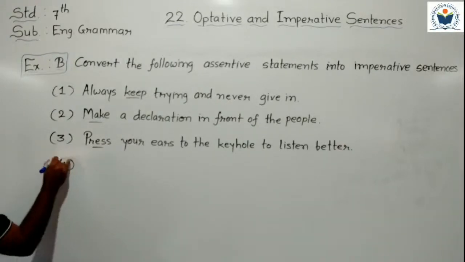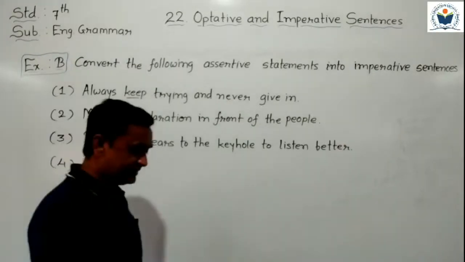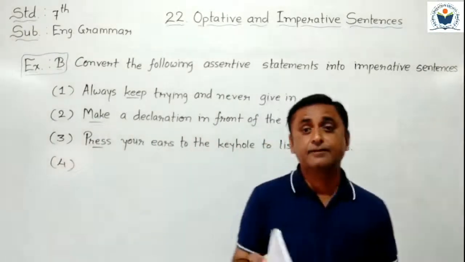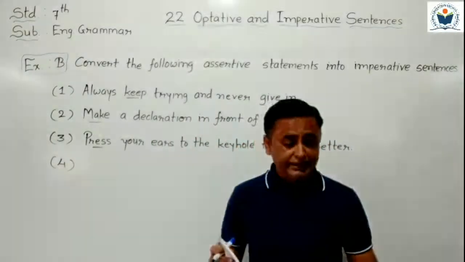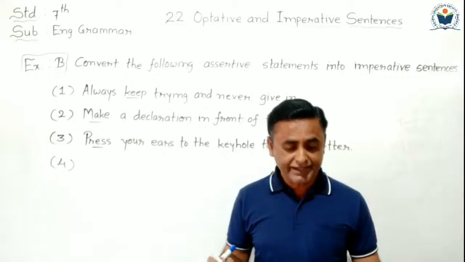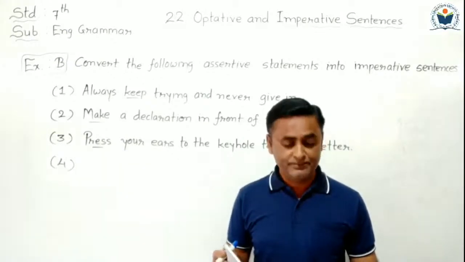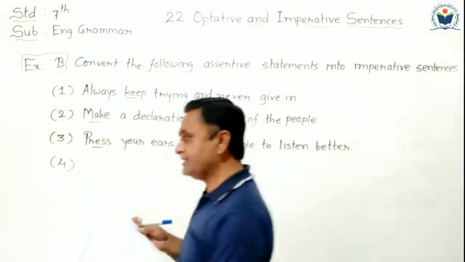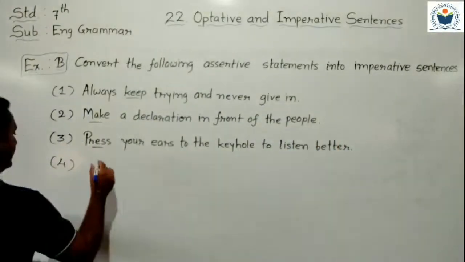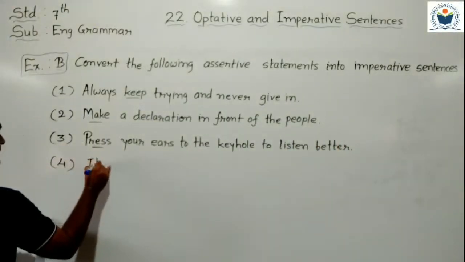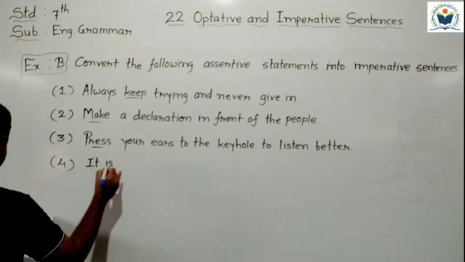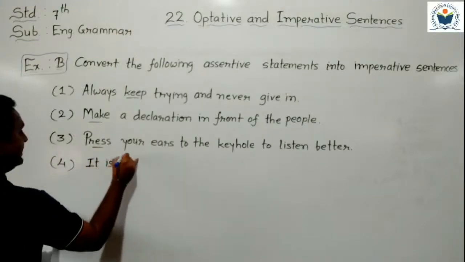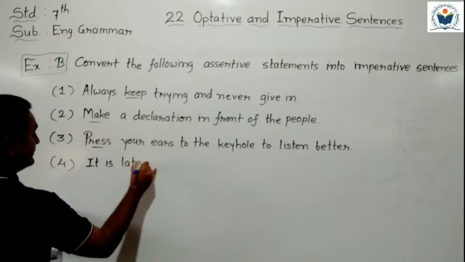Now fourth sentence we have to understand. Fourth sentence is given here. It is late. You must go to sleep. So the first sentence remains the same. It is late. We have to write like that. Here two sentences are given. First sentence remains the same.